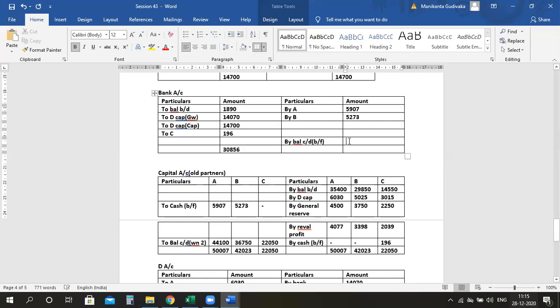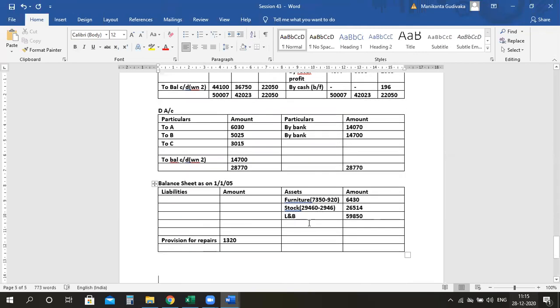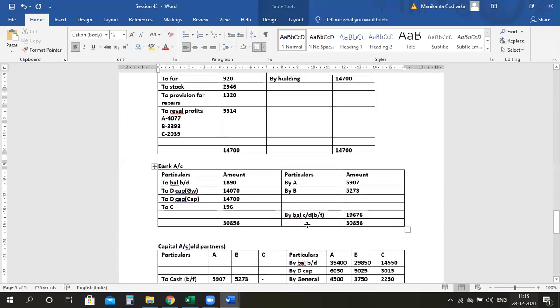Are you getting that? Yes, ma'am. So 19,676 has to go here, bank account. You will show 19,676. So we have eventually closed all the accounts.